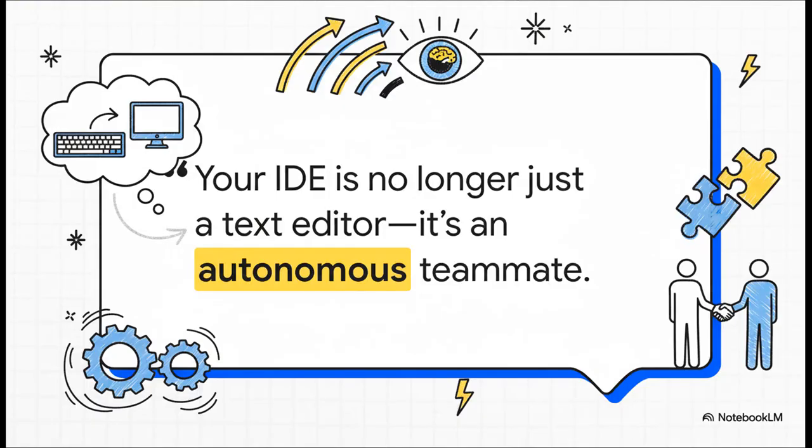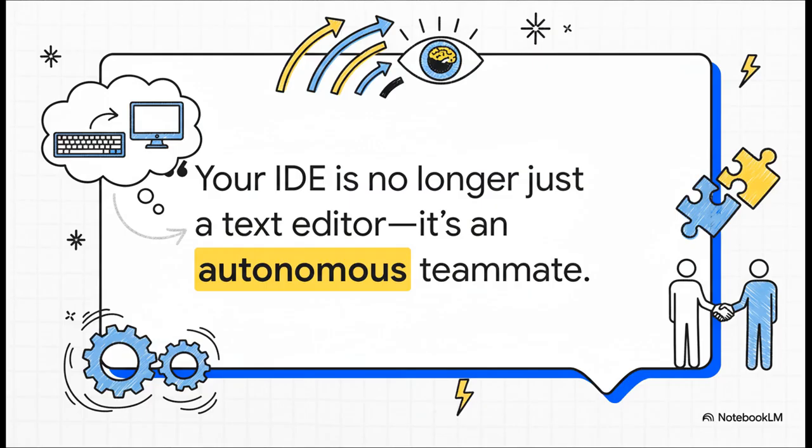Look, this isn't just some marketing slogan. It's the reality on the ground. For years, our tools were passive. They helped us, sure, but they waited for us to do something. Now, they're active collaborators. The difference is like having a really good spell checker versus having a sharp junior dev sitting right there with you, ready to pick up a whole task and run with it.